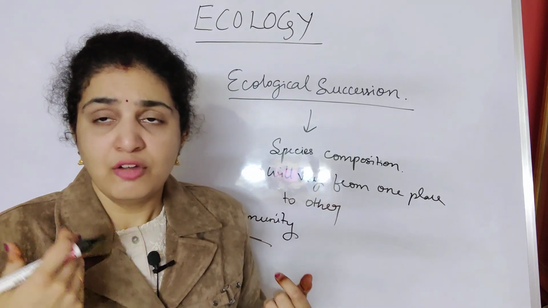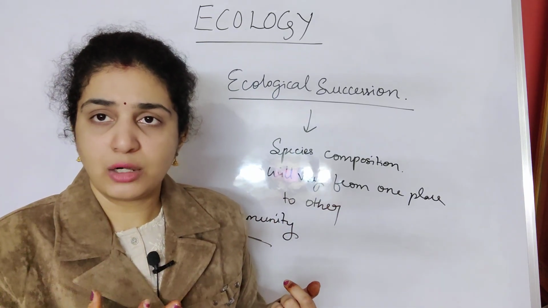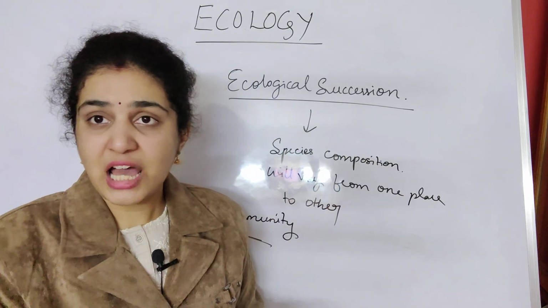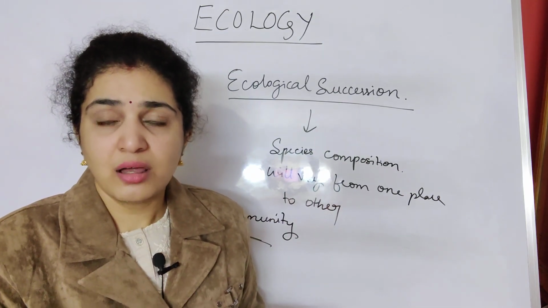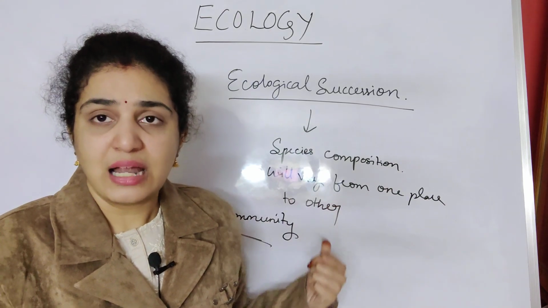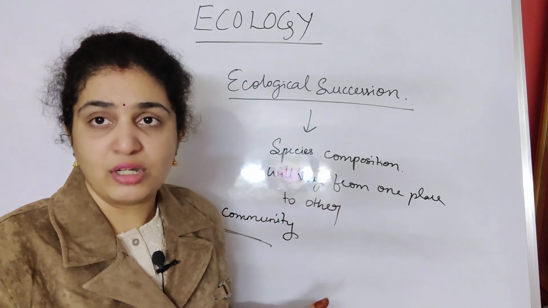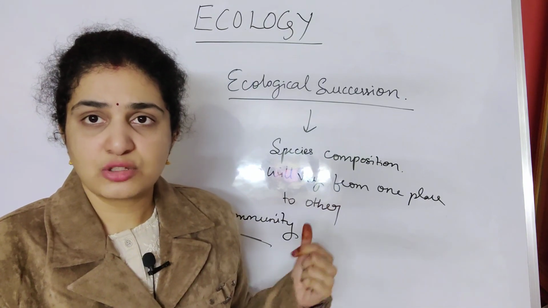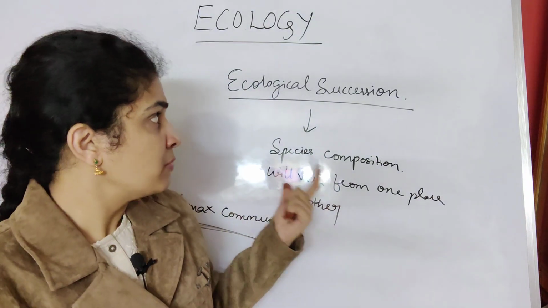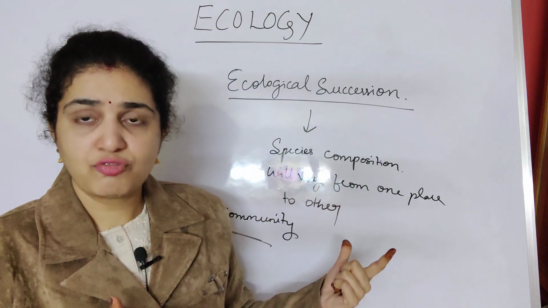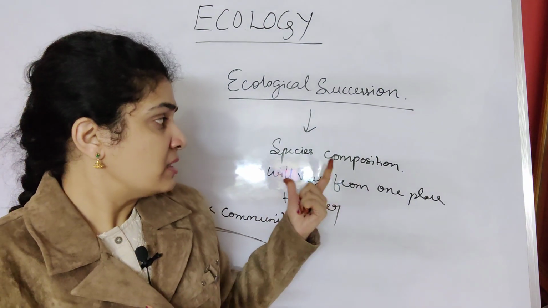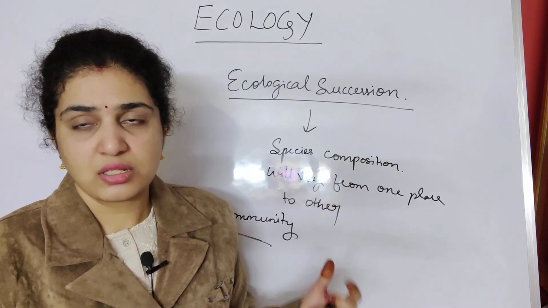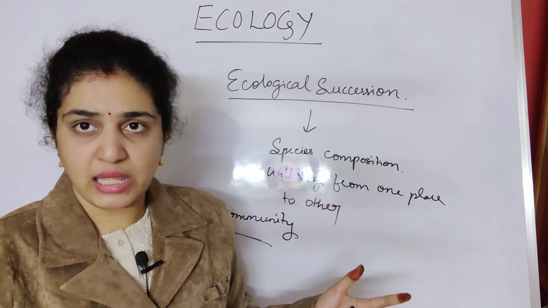Suppose we migrate from one area to another; finally we settle at one place. Where we settle is called the climax community. The last stage where the species settle is the climax community. The exact definition of ecological succession is that the species composition varies from one place to another.